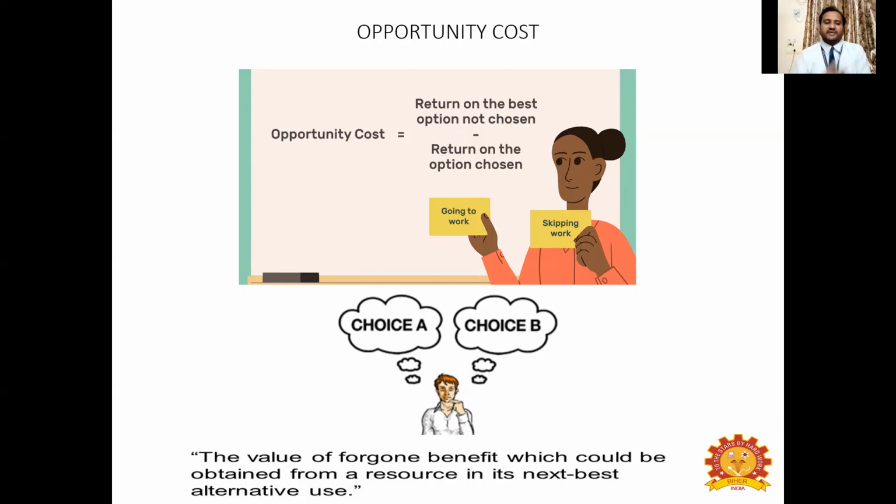That is why it is defined as the value of benefit foregone, which could be obtained from the same resource of 20,000 in its next best alternative use. The next best alternative use for A is B. The resources can be used for A, but the next best alternative is that the same resources can be used for B. So the benefit that you lost for not using the same resource for choice B is lost forever. That loss is called opportunity cost. Next best alternative, that is foregone.